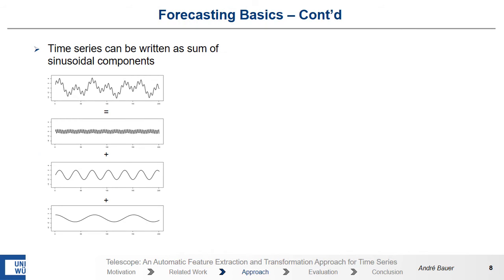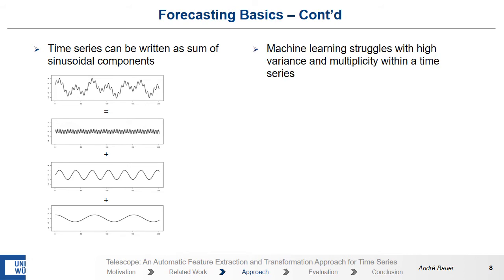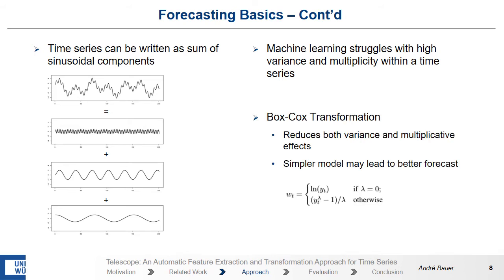A further characteristic of a time series is that it can be written as a sum of sine and cosine terms, and in general, machine learning methods struggle with high variance and multiplicity within a time series. To handle this, there are a lot of transformations, and one popular transformation is the Box-Cox transformation, because it reduces both the variance and the multiplicative effects. And this is also applied because a simpler model may lead to a better forecast.